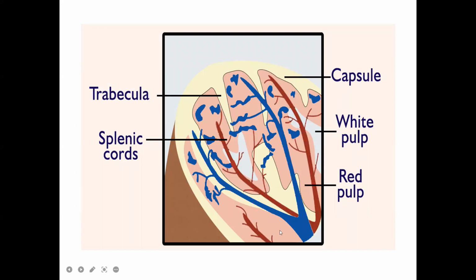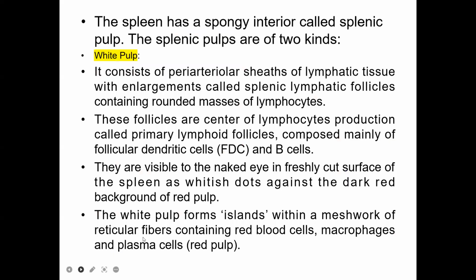Okay, if you see, this is the structure of the spleen, and the spleen has a spongy interior called the splenic pulp. These splenic pulps are of two kinds, the white pulp and the red pulp. Coming to the white pulp, it consists of periarteriolar sheets of lymphatic tissue with enlargements known as splenic lymphatic follicles, containing many lymphocytes. These follicles are the center of lymphocyte production.